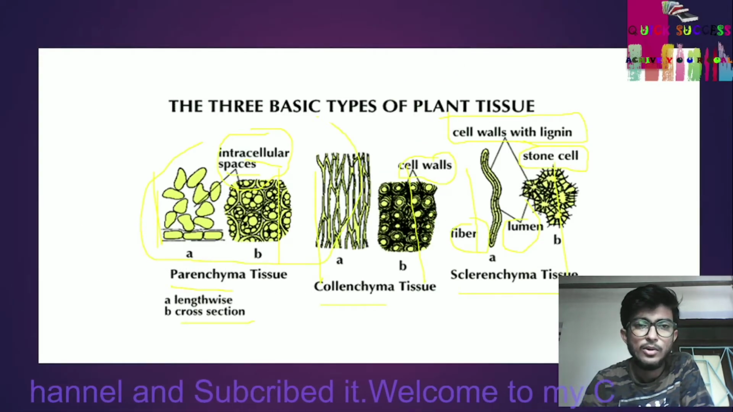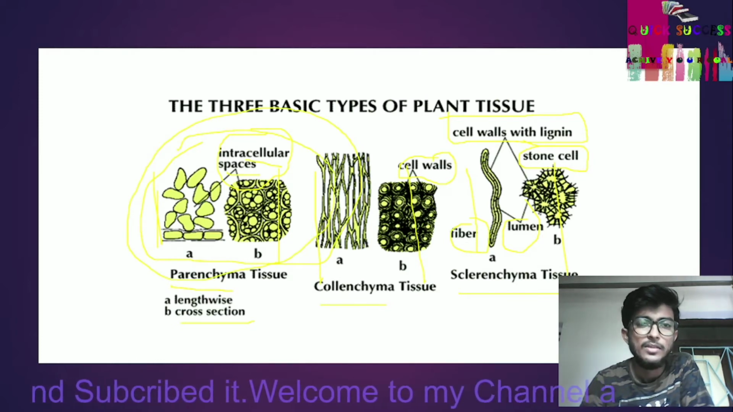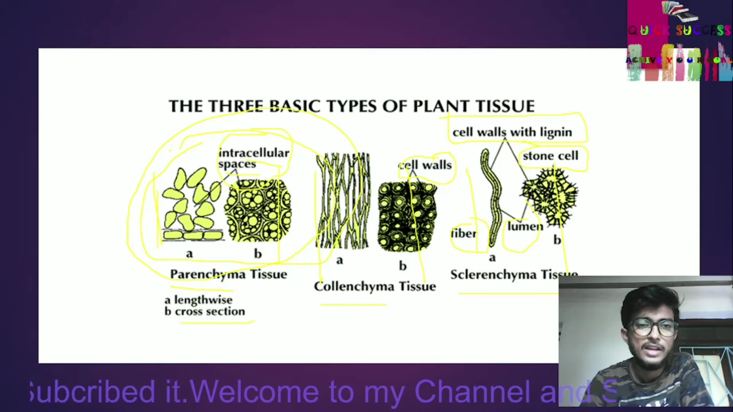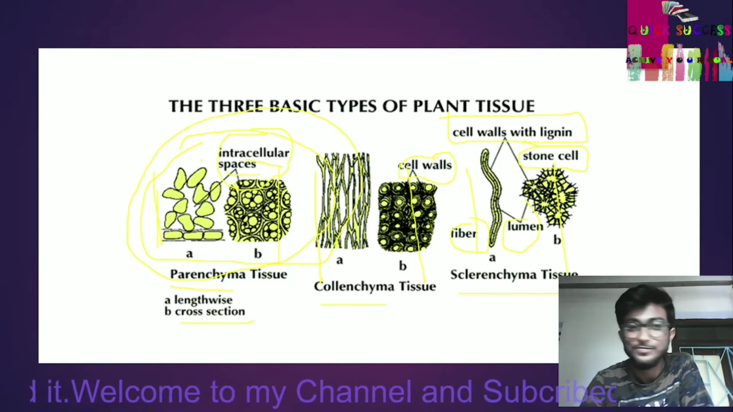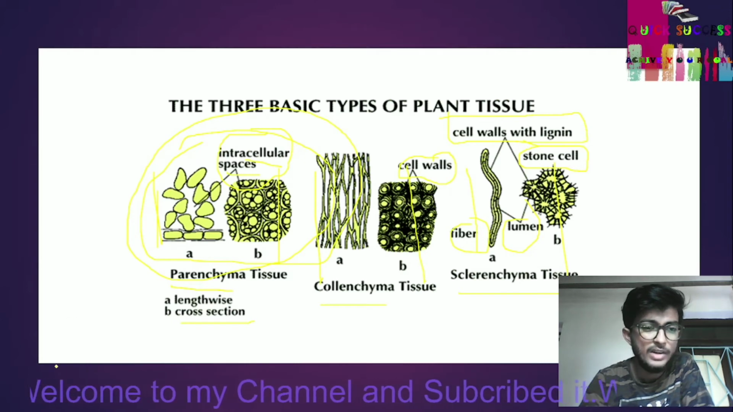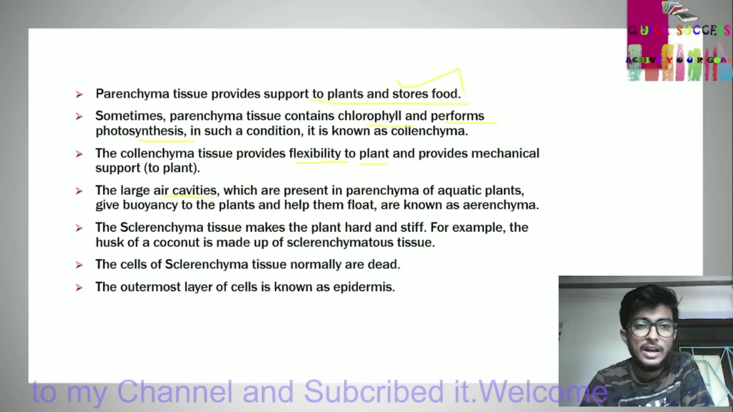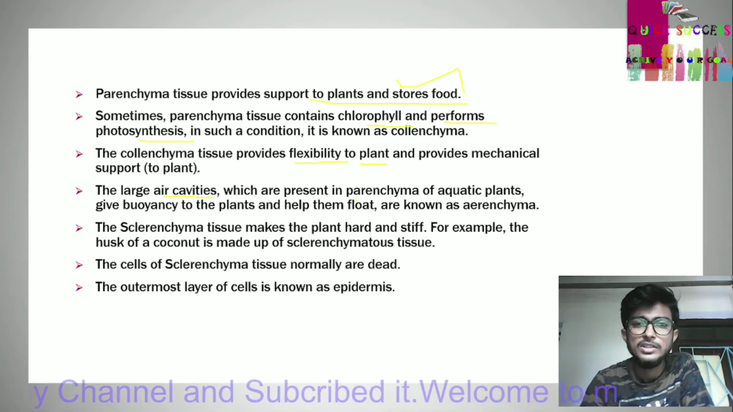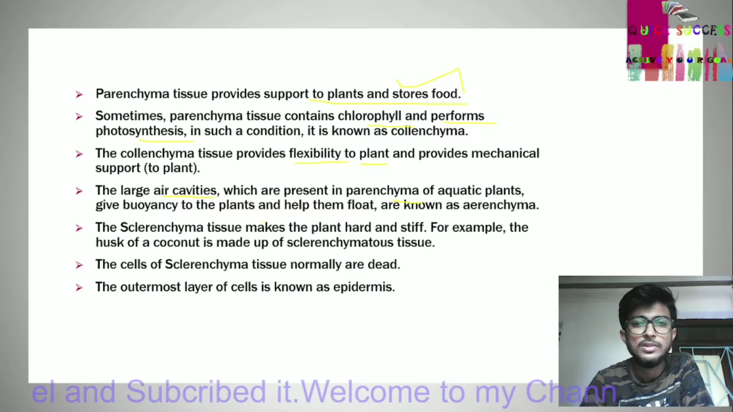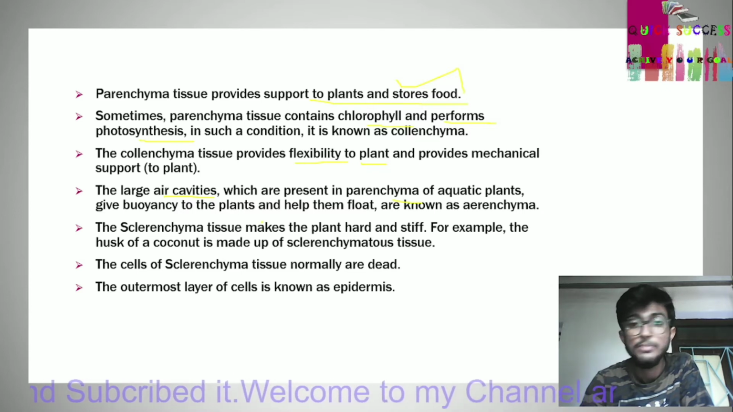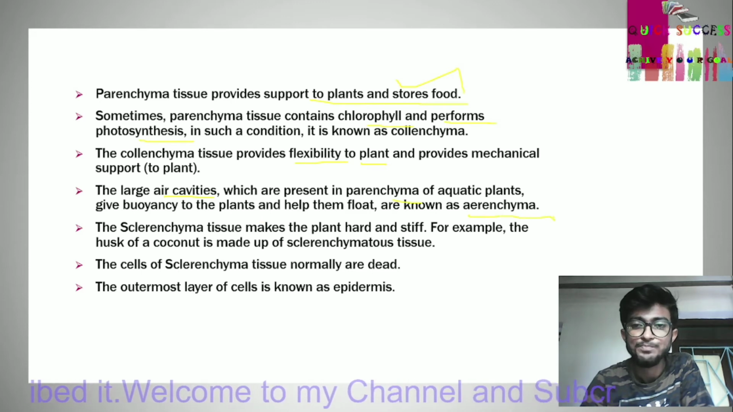Parenchyma tissue consists of air vacuoles. This type of tissue is found in aquatic plants. Large air cavities present in the parenchyma of aquatic plants give buoyancy to the plant and help them float, also known as aerenchyma.